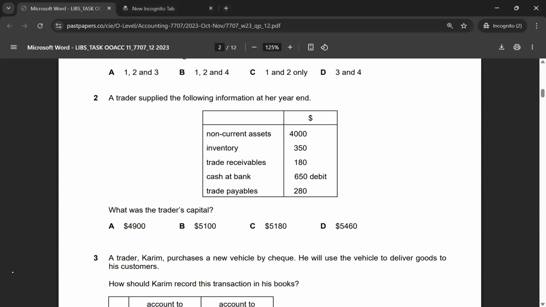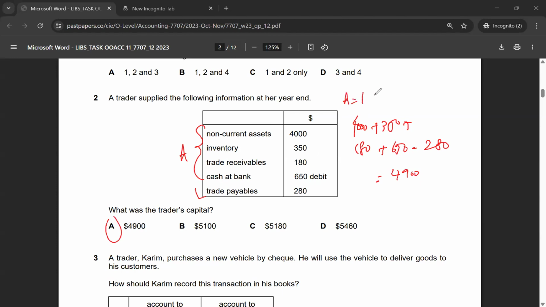Let's look at multiple choice 2. A trader supplied the following information at her year end. What was the trader's capital? So we can see that we have assets, we have liabilities. All of these are assets, and then this is a liability. Just sum up these numbers. So 4,000 plus 350 plus 180 plus 650 and minus 280 will give me 4,900, and the correct answer for multiple choice 2 would be option A. We are merely using the accounting equation, that is assets equal liabilities plus equity or capital.